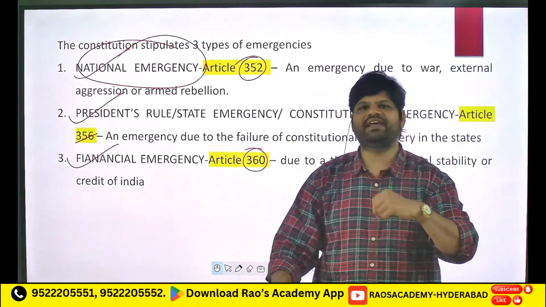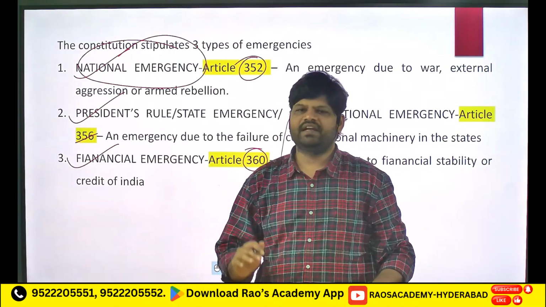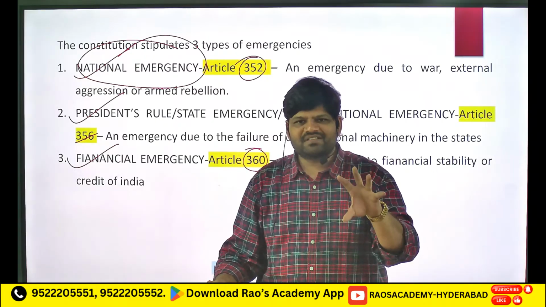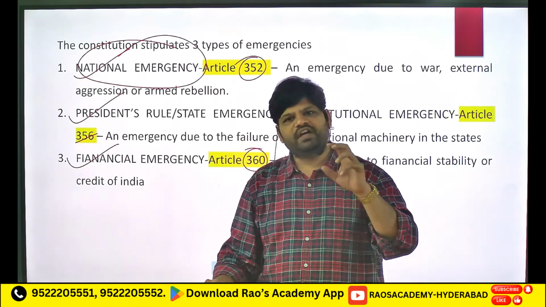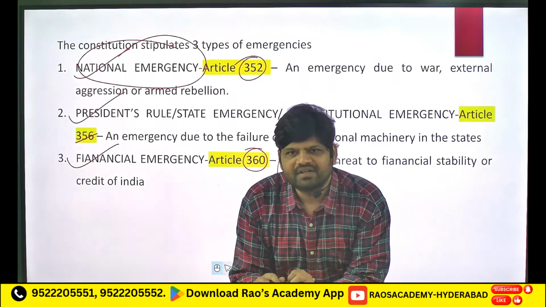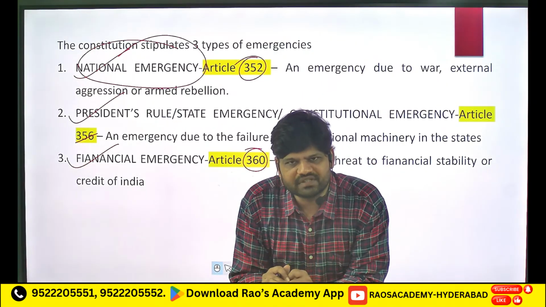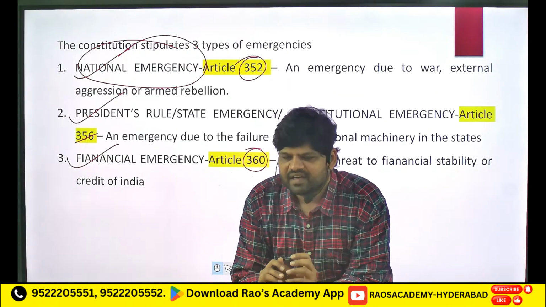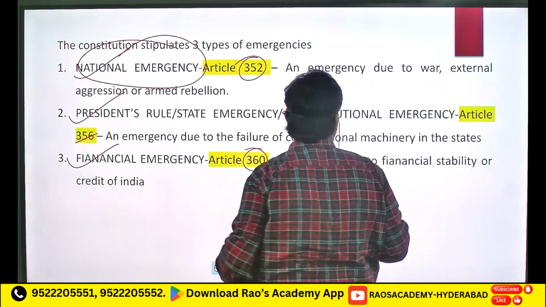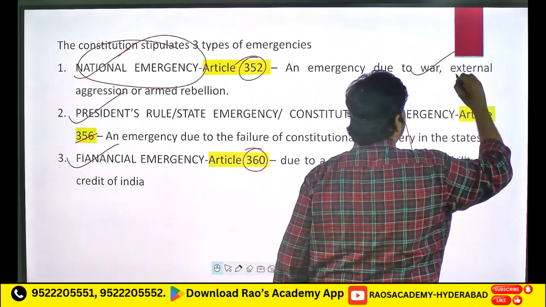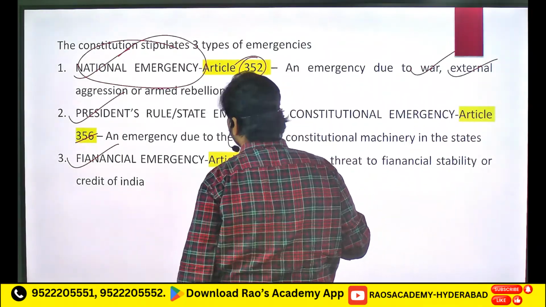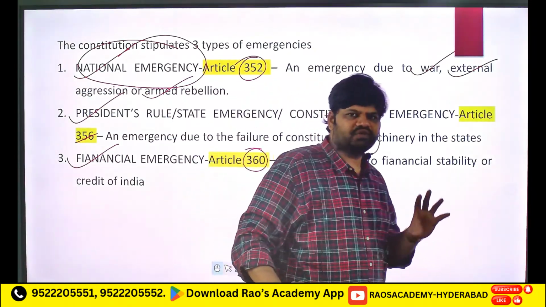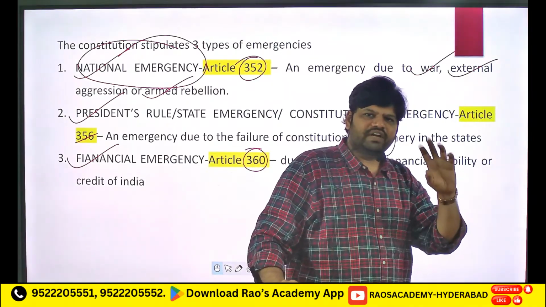How exactly, why exactly do we have national emergency? National emergency ఎందుకు వచ్చింది? What kind of abnormal situations would a country have? జనరల్లీ there should be a war, right? So basically we have a war, and then we have something called external aggression, or we will have armed rebellion. These are the three criteria due to which we will have national emergency.